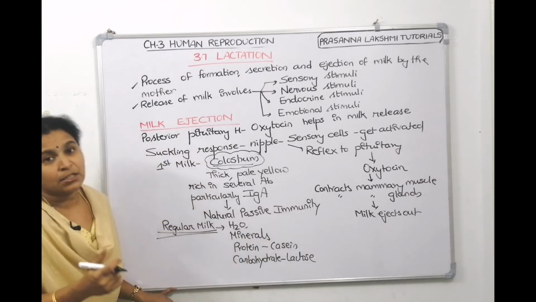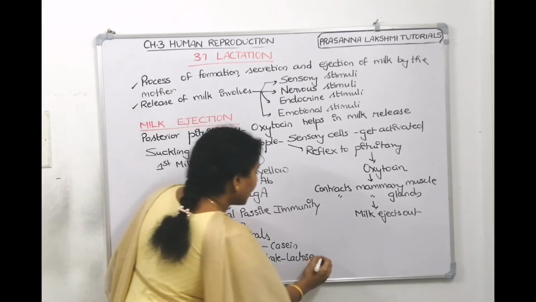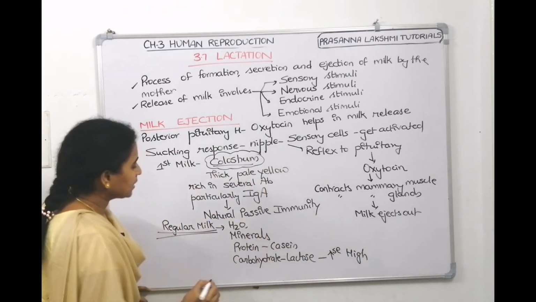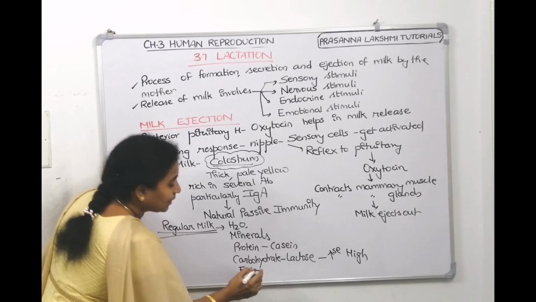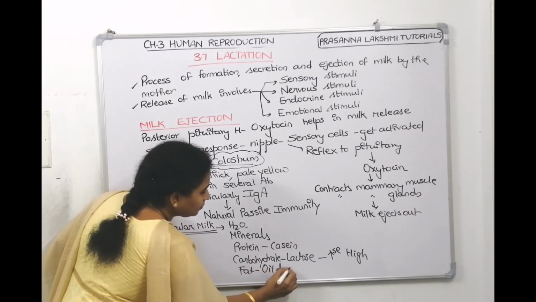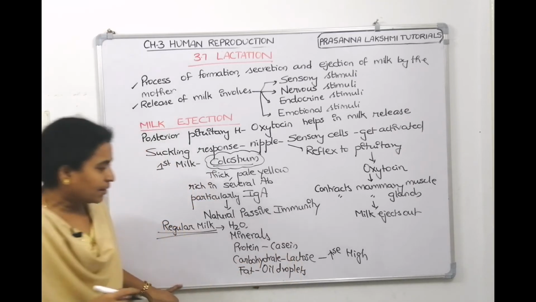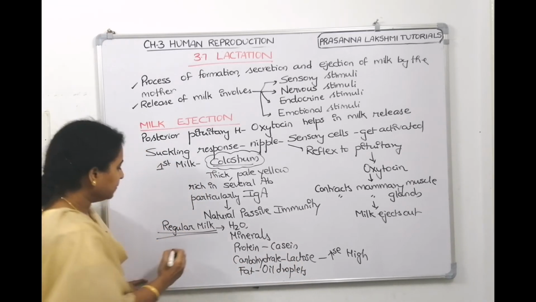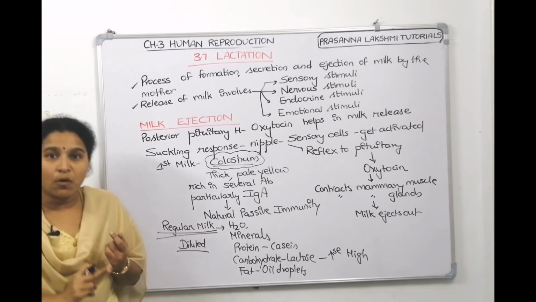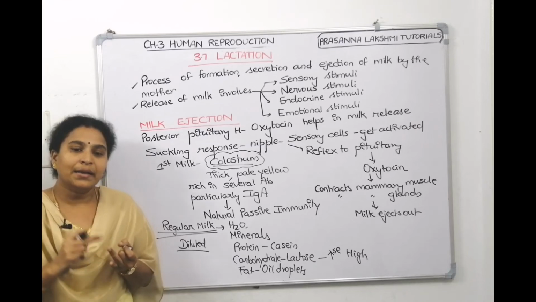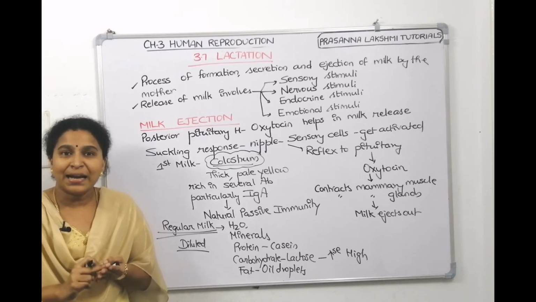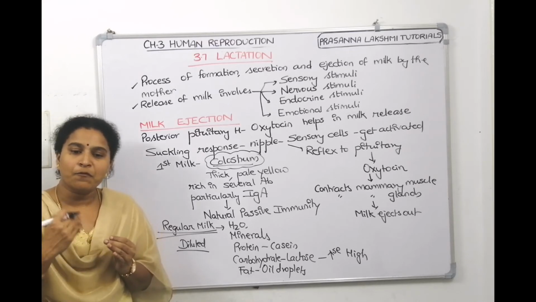The carbohydrate present in the mother's milk is lactose. Mother's milk is sweeter compared to outside milk, meaning the lactose content is high. The fat content is less, in the form of oil droplets.